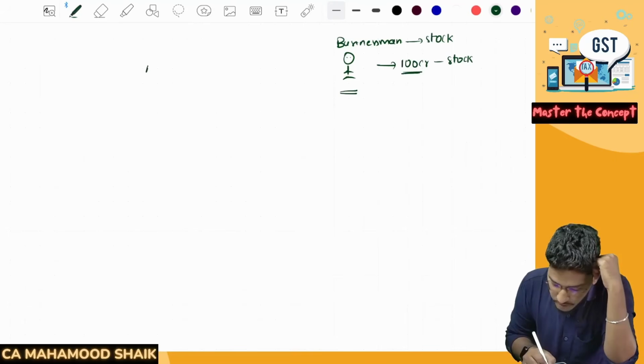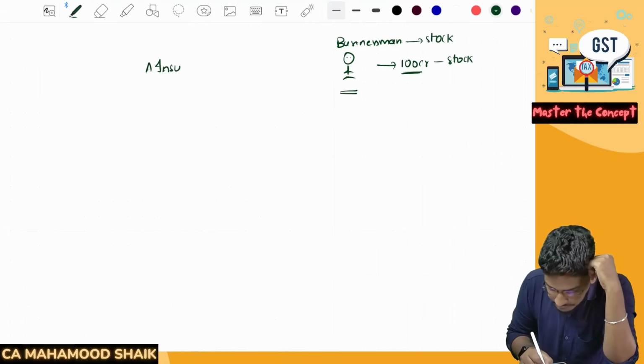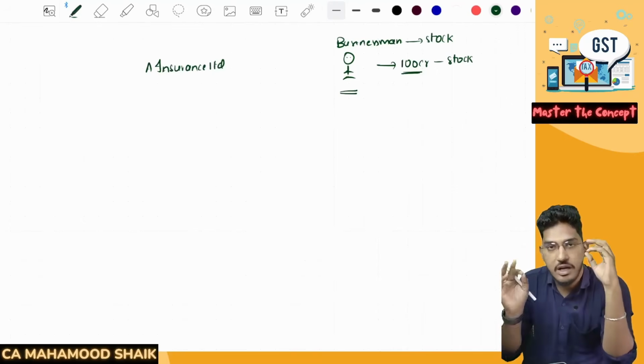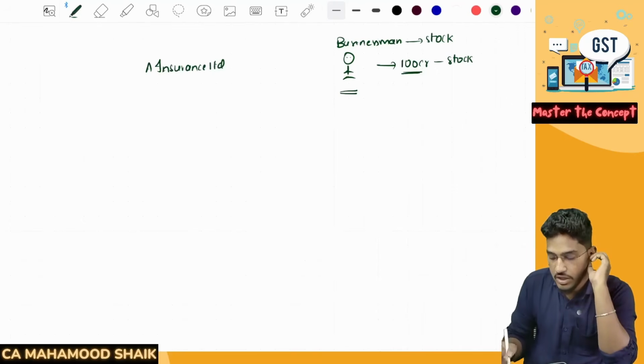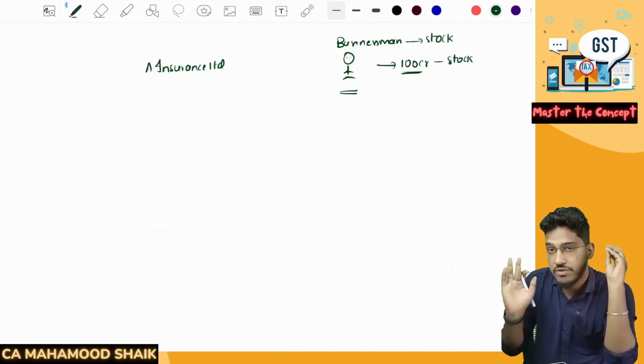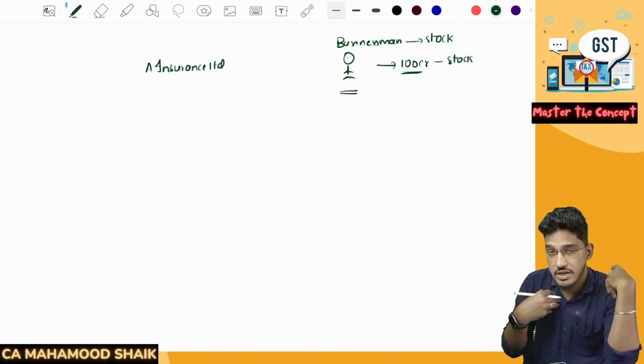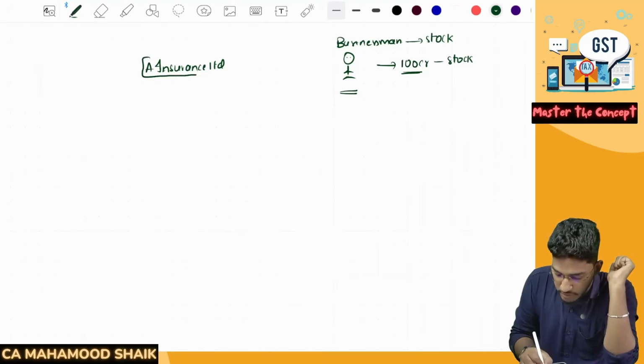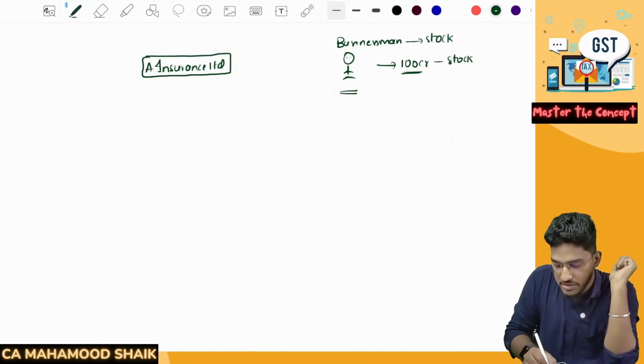So he went to one insurance company, A Insurance Limited, and asked them, sir, I want an insurance policy for my stock. I want you to provide coverage of 100 crores. My stock amount is 100 crores. I want coverage for 100 crores. I want you to sell me the insurance policy and provide the insurance services.